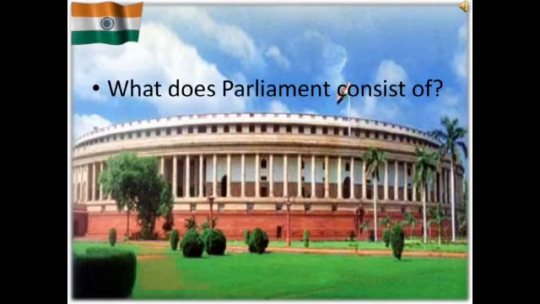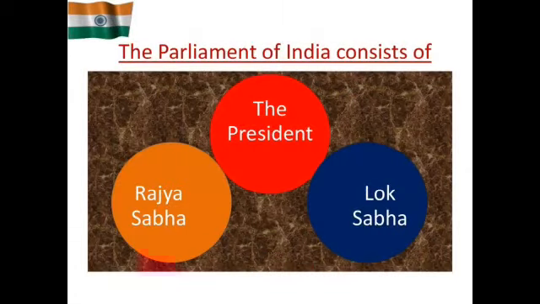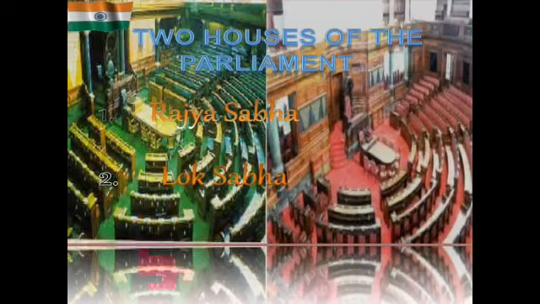Then the next question arises: what does Parliament consist of? Basically, Parliament consists of three things, that is the President, Rajya Sabha and Lok Sabha. There are two houses in the Parliament, and the head of the Parliament is the President. Rajya Sabha is also called the upper house, and Lok Sabha is also called the lower house. So here is a picture that shows you the two houses of the parliament, the Rajya Sabha and Lok Sabha.